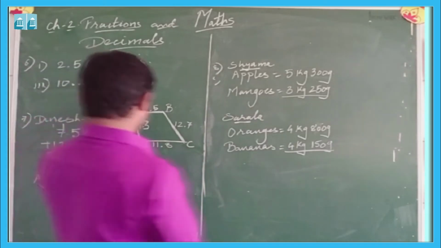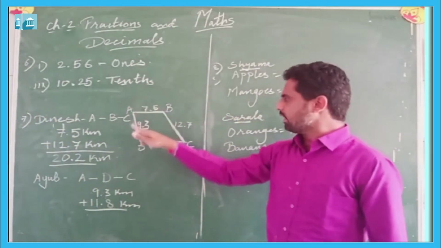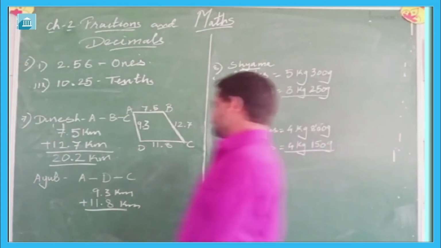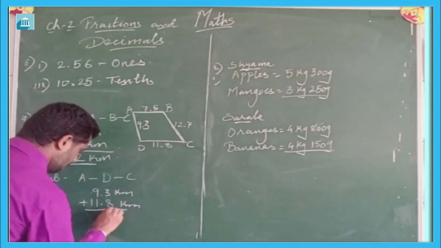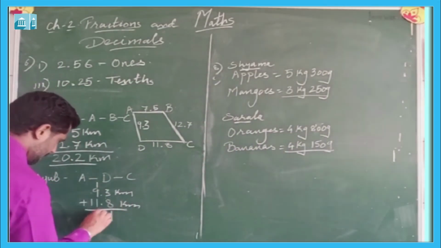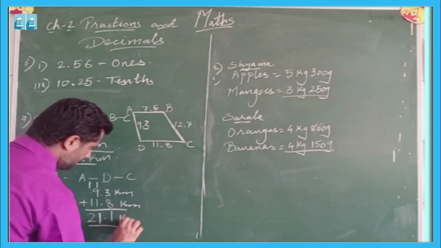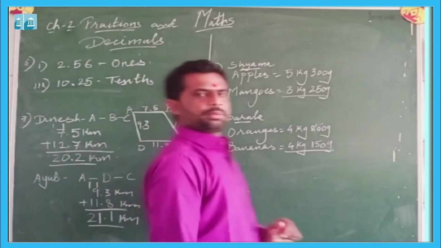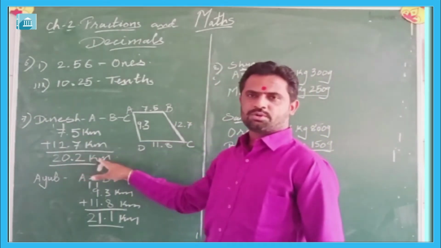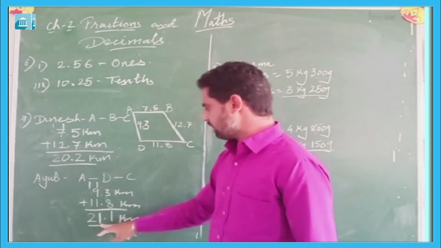And if we want to find out the total distance traveled by Ayub, then it will be 9.3 plus 11.8 kilometer, and it will be 11, 8 plus 3, 11, so 1 will be here, 10 and 11, 21.1 kilometer.